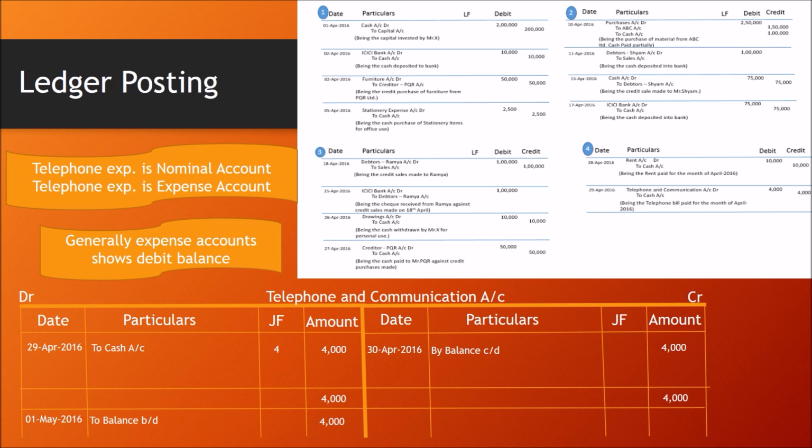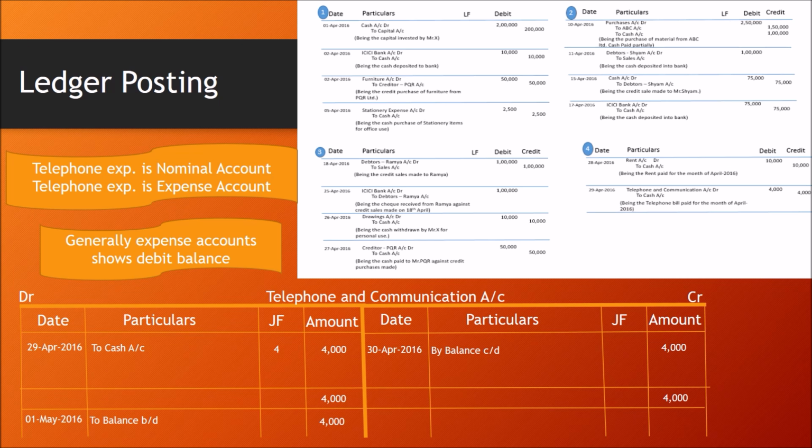This is how we post transactions from journal to ledger. Remember, in every journal entry there are 2 lines. Each line will go into a different ledger folio. For example, the first account, cash account, will go to the cash account on page number 1, and capital account is page number 2 in our slide. For every line we need to write the ledger folio number in the journal book also. And in the same way in the ledger book, we will be writing the journal folio,